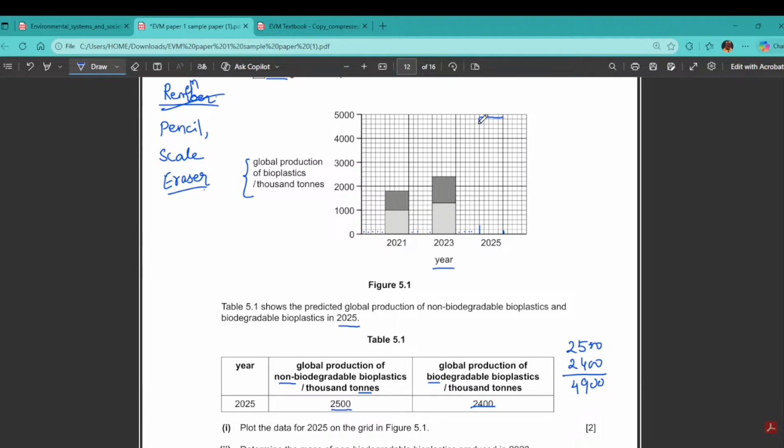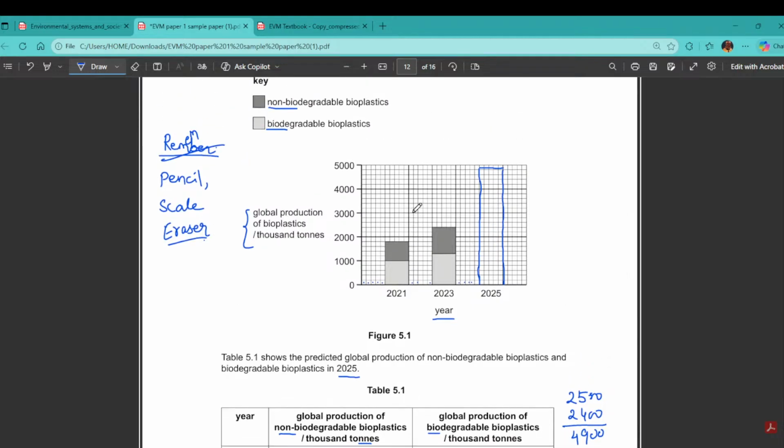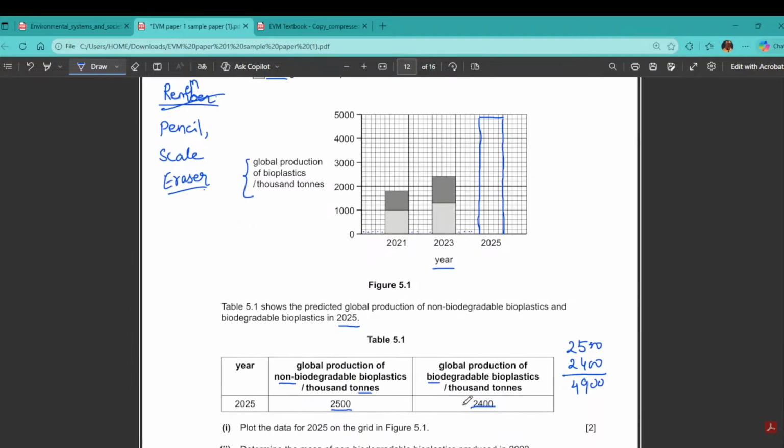First I will draw the line. Please use the scale to draw this. Don't make any mistake, be careful while doing this, and you can easily score, though it is for 2 marks. Now we have done with this total. Next, the part for biodegradable. The first one is biodegradable, 2 4. Where is the 2 4? This is my 2 4, and you need not shade this one; you can keep it as it is.